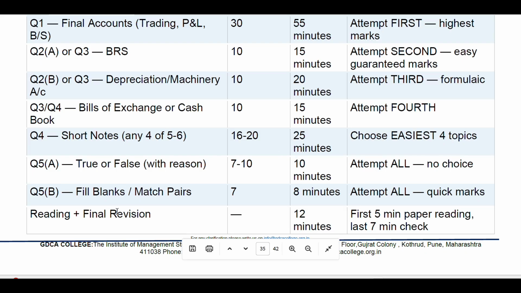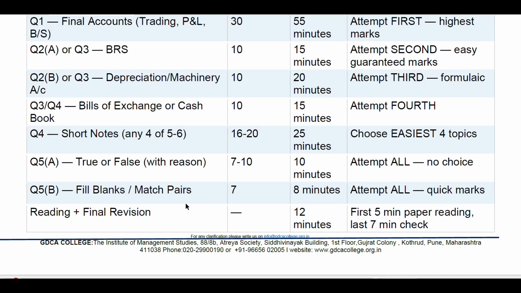Final reading and final revision, you should give at least 10-12 minutes. For the first 5 minutes, paper reading you should go through, and then in the next 5-7 minutes check everything is proper.